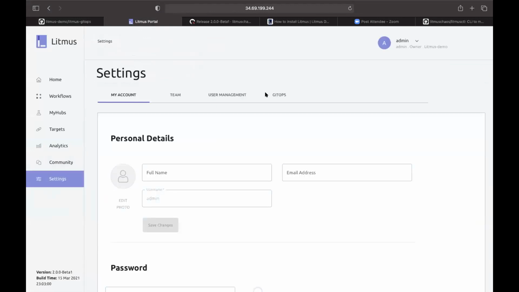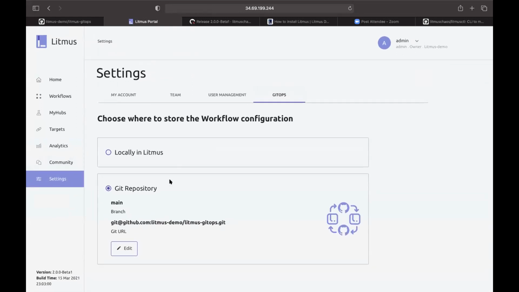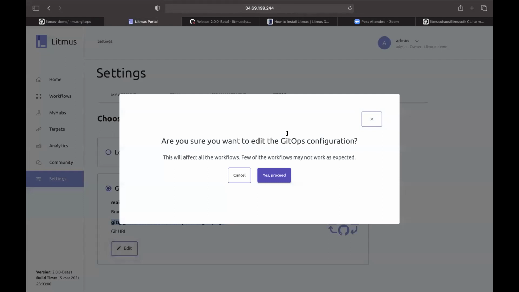It is connected from the settings page. If you go to the settings page, you can see GitOps. Currently I have connected one of my repositories with this portal, which is the Litmus demo GitOps project. You can click here to edit or remove it.